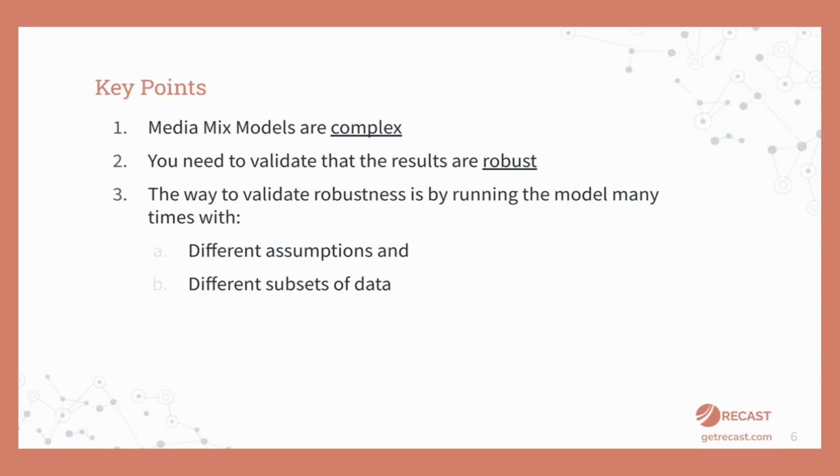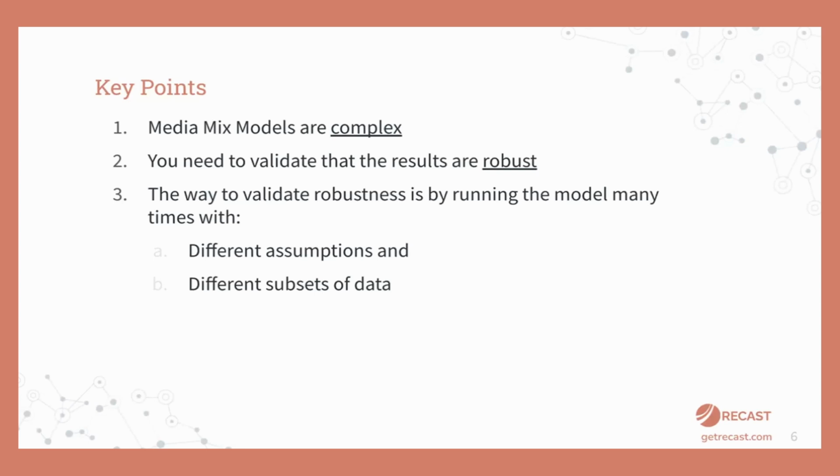There are thousands of different ways to check robustness, but the two that I spend most of my time thinking about are running the model with different sets of assumptions and running the model with different subsets of data. In the ideal world, we can tweak the assumptions, we can tweak the data, and the most important results coming out of the model, the ones that we're really using for decision-making, are going to stay the same.